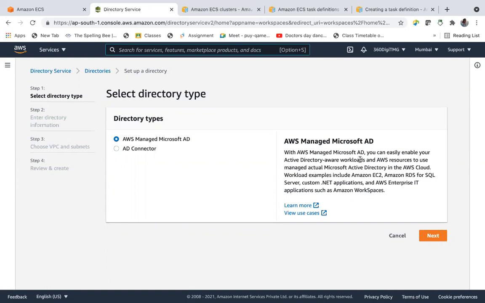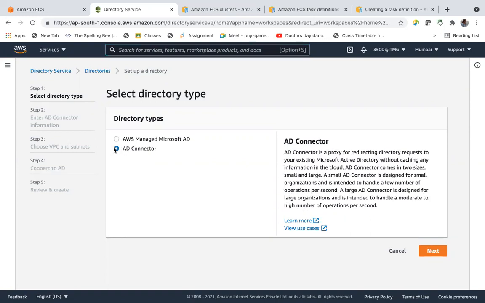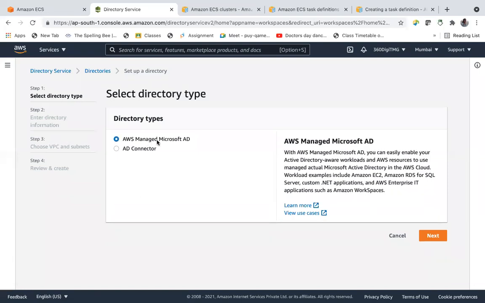So let us create one. Do you want AWS managed Microsoft AD or AD Connector, Active Directory Connector? It's a proxy redirecting directory requests to Microsoft Active Directory. So let us go with this AWS managed Active Directory. And these workspaces are a bit expensive. Of course, they come with a 30-day free trial period. After 30 days of free trial, you might get charged for having the workspace Active Directory also. So it's better to delete after creating a workspace. Why? Because after 30 days you will be charged, and they are a bit expensive too.